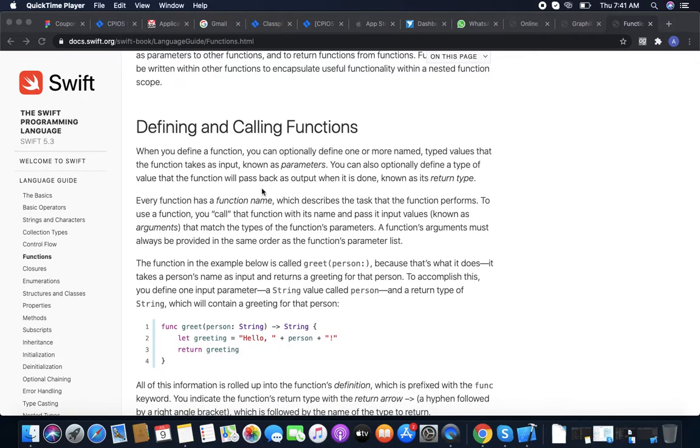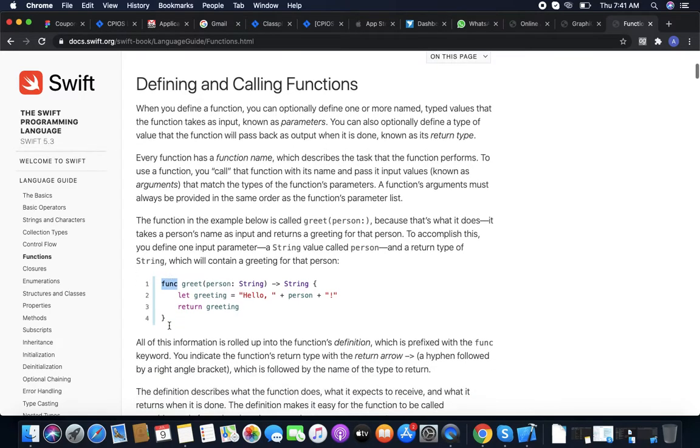To define a function, first we need to use the func keyword. As for defining a variable we have var, for defining a constant we have let, same for defining a function we have func, then the function name, then function parameters and return type. What is a function parameter and return type?